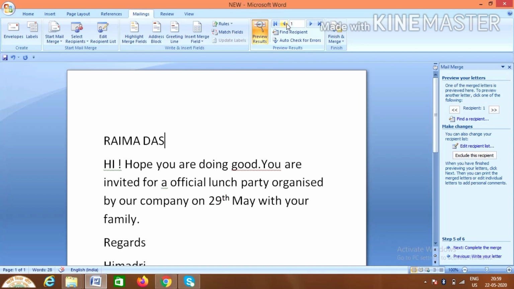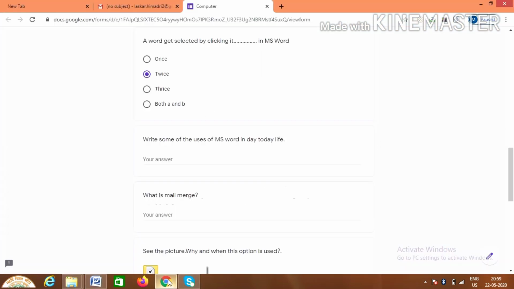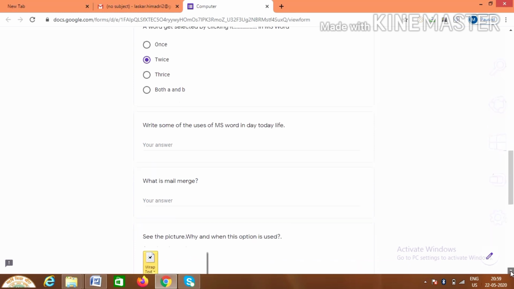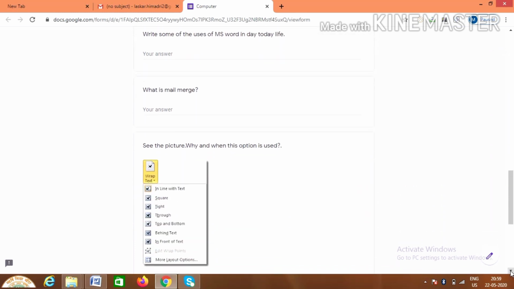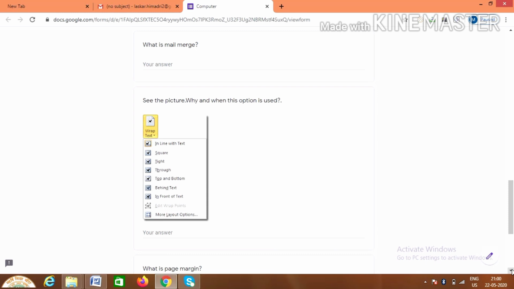Alright students, so now let us go to the next question. See the picture: why and when is this option used? So in the picture, what option is being used here? Wrap text. Now what is wrap text? Wrap text means wrapping text around the image.